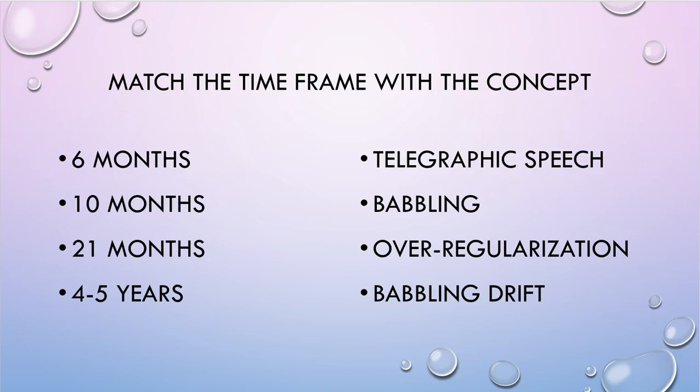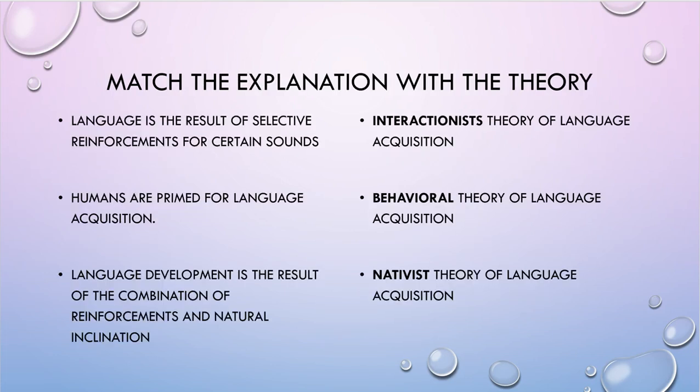Put me on pause. The answer is 6 months, babbling, 10 months, babbling drift, 21 months, telegraphic speech, and the 4 to 5-year-olds, those are the over-regularization years where the kids are starting to be aware of grammar rules and they are misapplying them. So match the explanation with the theory. Put me on pause. Get your own answer.